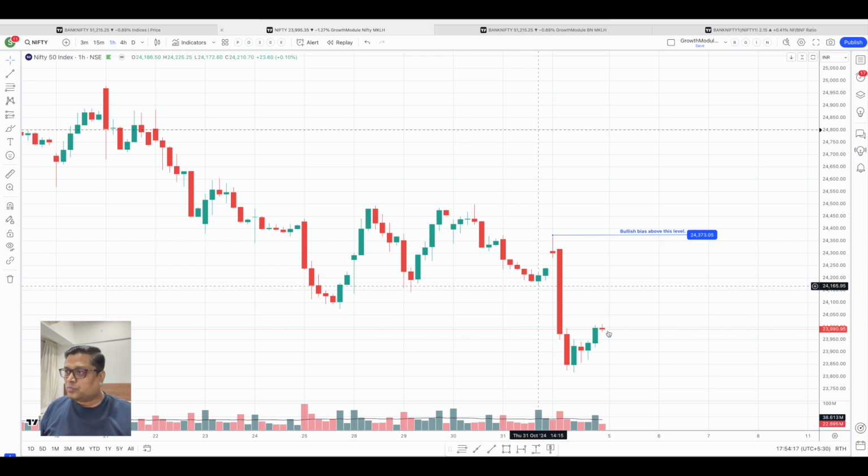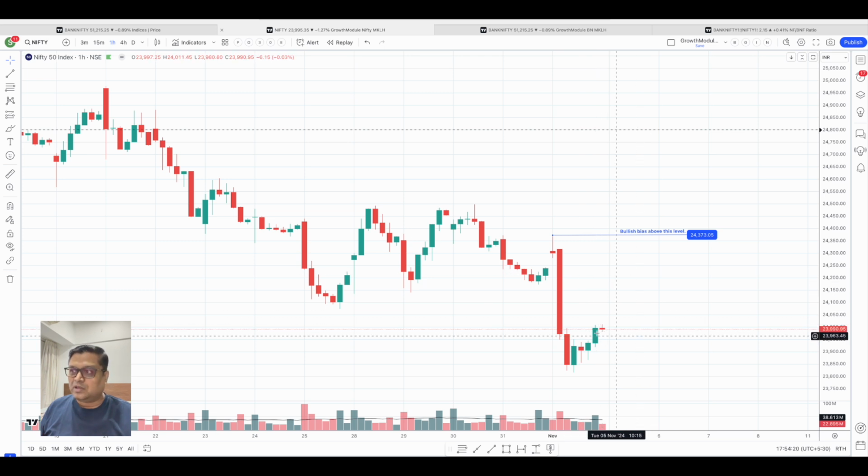Now the action for tomorrow I'm expecting to be within this particular range. It will be a volatile day. If it opens gap down over here, then there is no question of buying. But if you remember, in the Market Kya Lagta Hai video, I had mentioned specifically that the current action will be limited to intraday trades only, and we have to stick to that even now, because with the added volatility it will be difficult to create a bias, and with the bias we'll have to create trades in the direction of the trend. So currently if the market is choppy, then it is going to take out stop losses on both the sides, right?